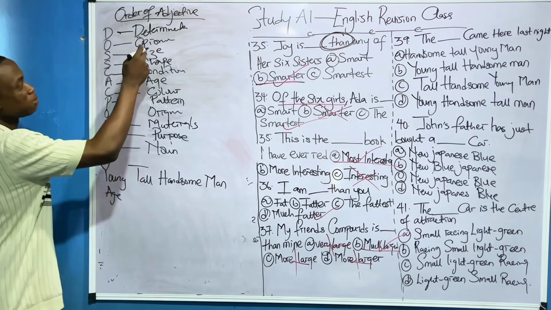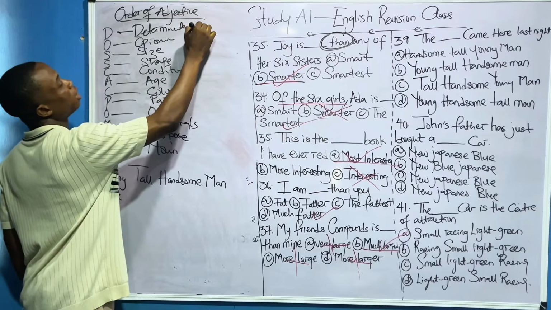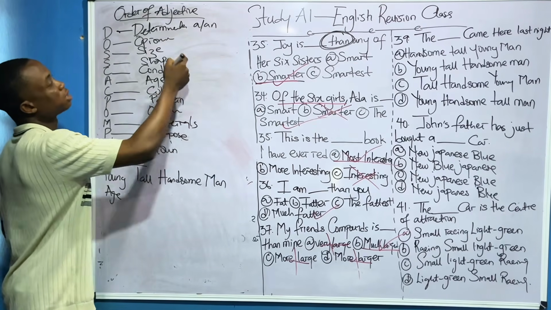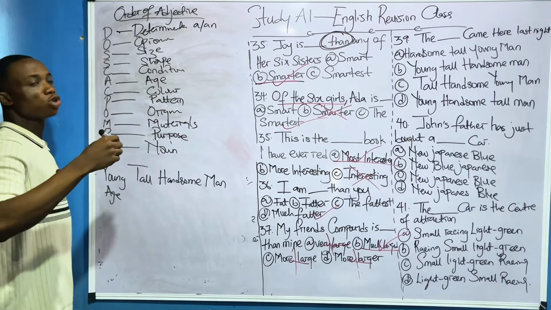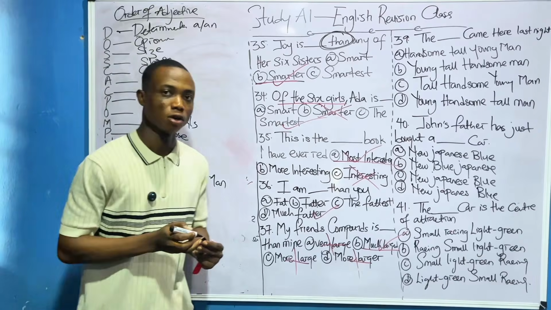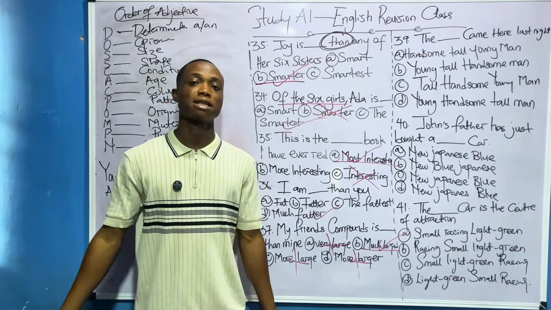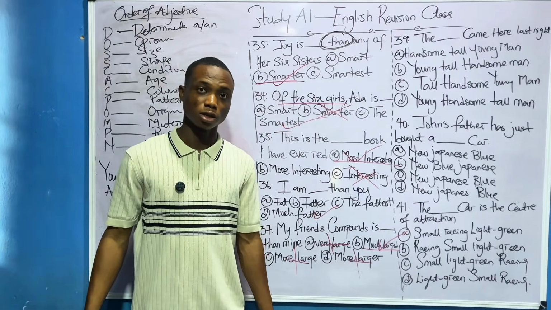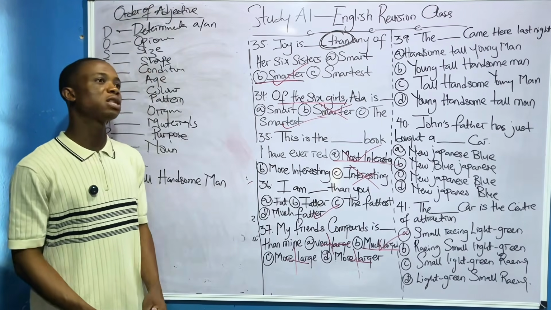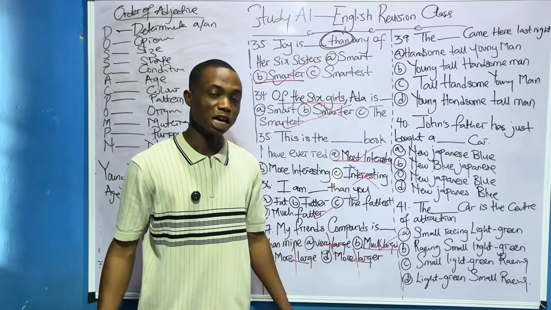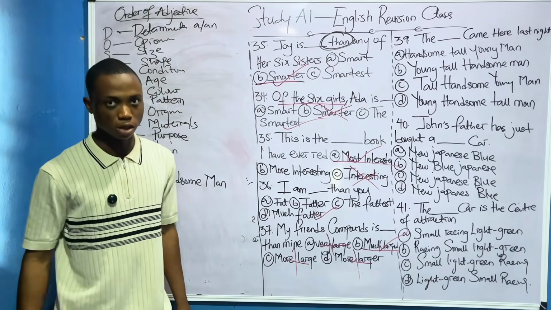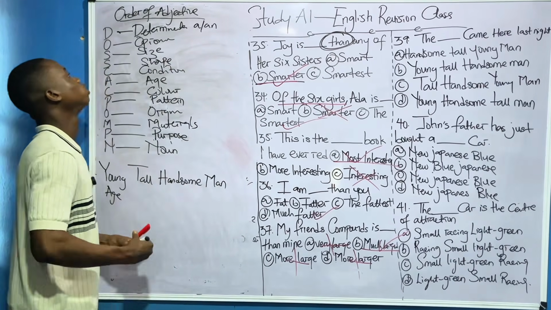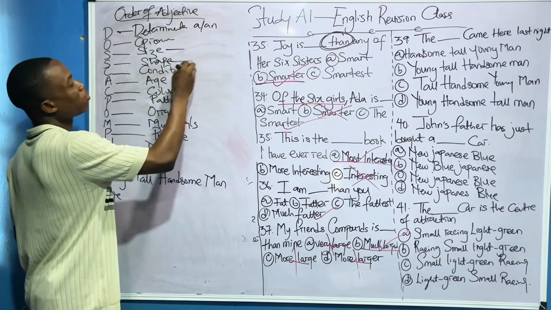Now, first of all, let me explain all these things. Determinant can be a or an, right? Opinion is something that is obvious. For example, somebody is fat. That's opinion. Opinion is something that you can obviously see, and something that does not change easily. So we have size, shape, condition.